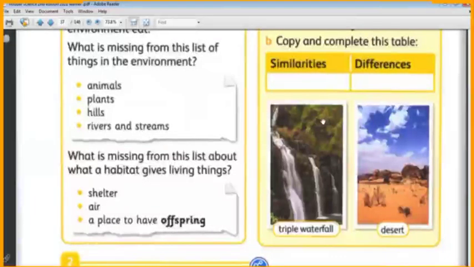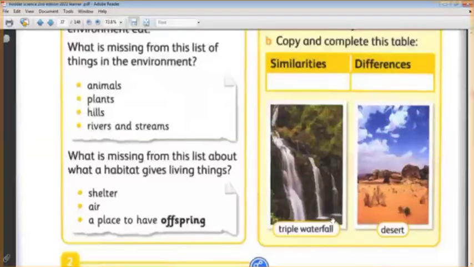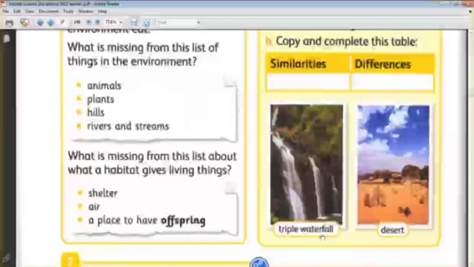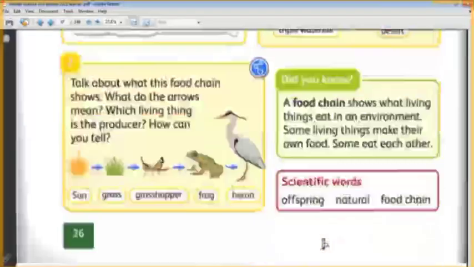Some birds can live on the tree, and fish inside the water. So each environment has different types of living things according to its conditions: the temperature, the water, the soil.